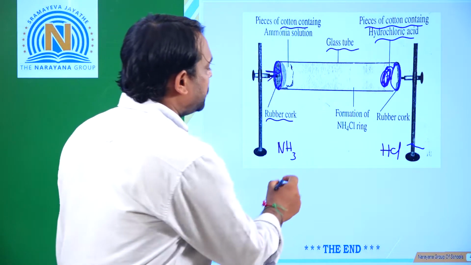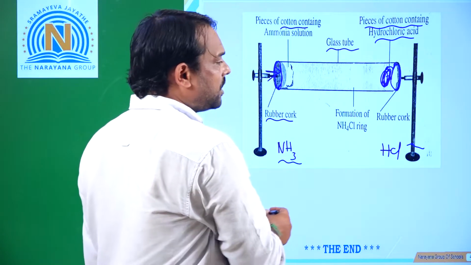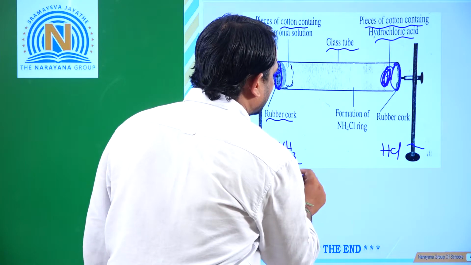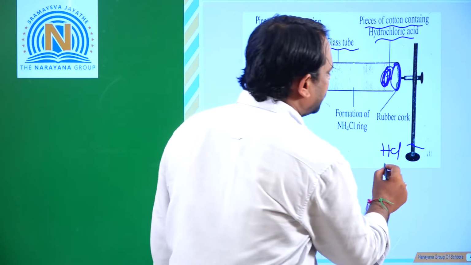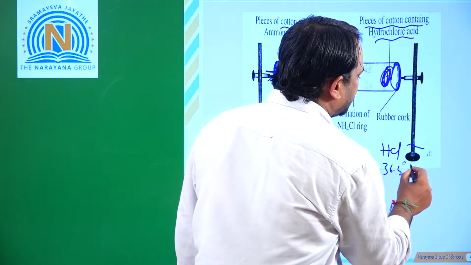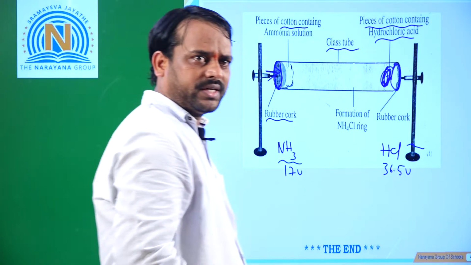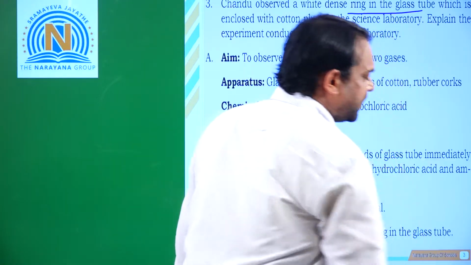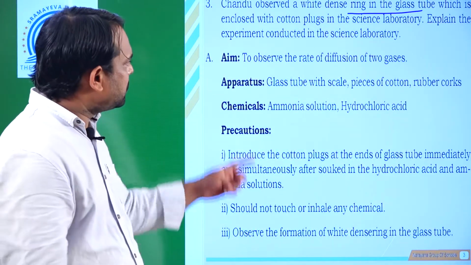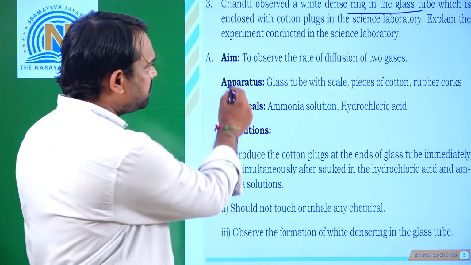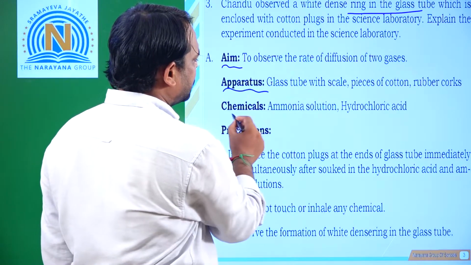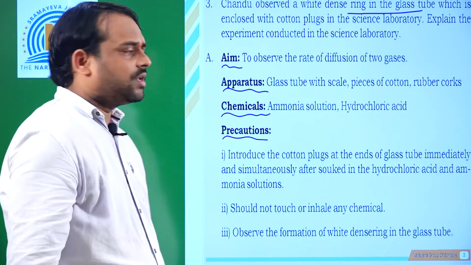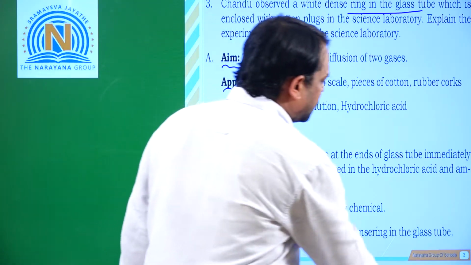What is the molecular mass of ammonia here? 14 plus 3, 17 units. And hydrochloric acid is 36.5 units. For a lab activity, you should compulsorily write the answer like this: aim, apparatus, chemicals required, observations, result, and then precautions.